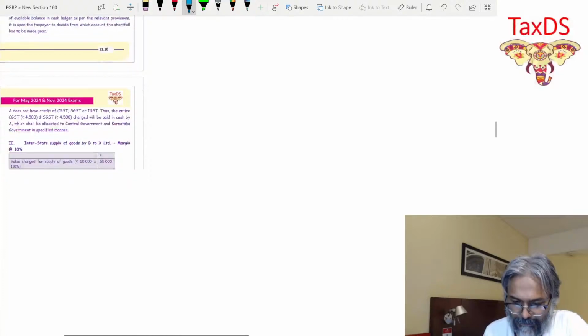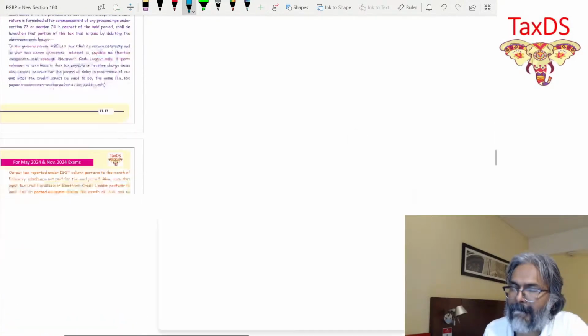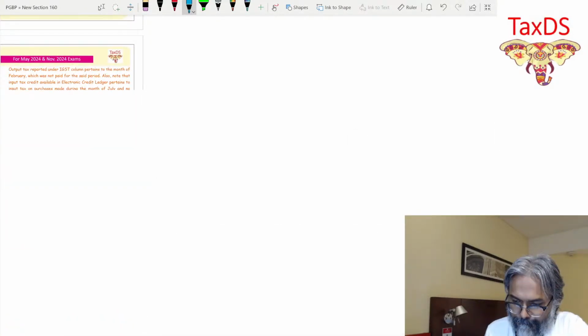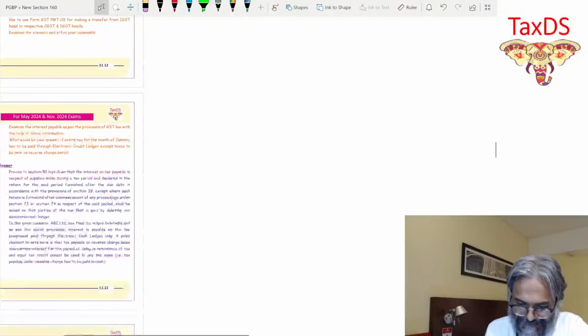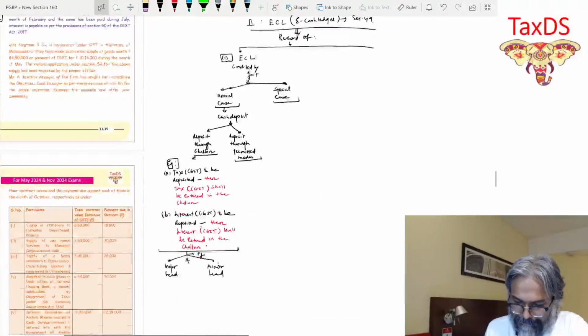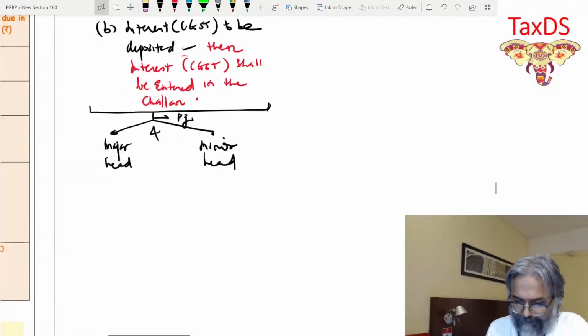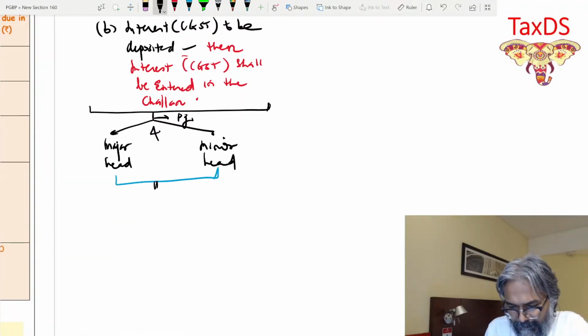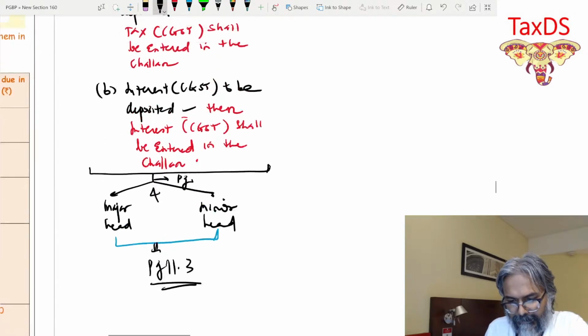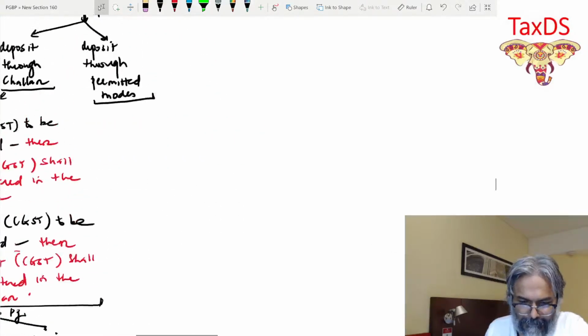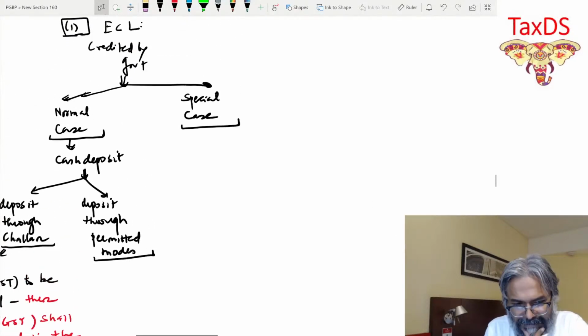Further discussion. So major head and minor head. Page number is 11.3. Thereafter, students, the special cases.